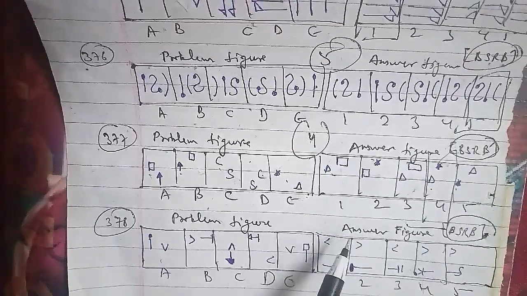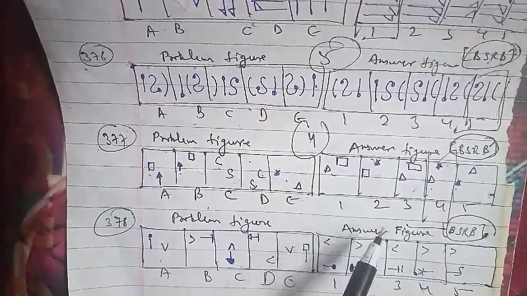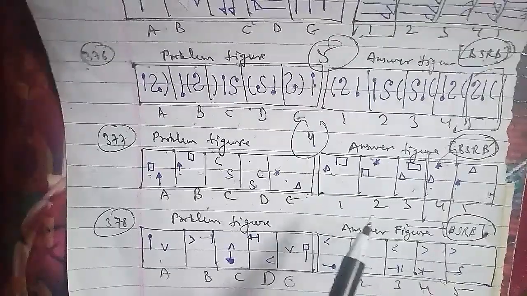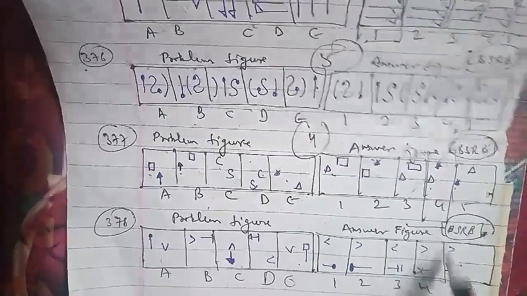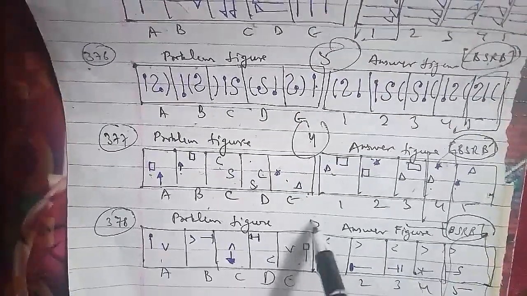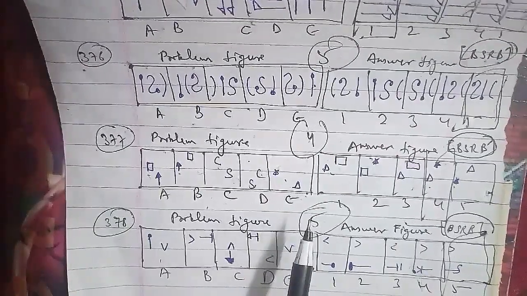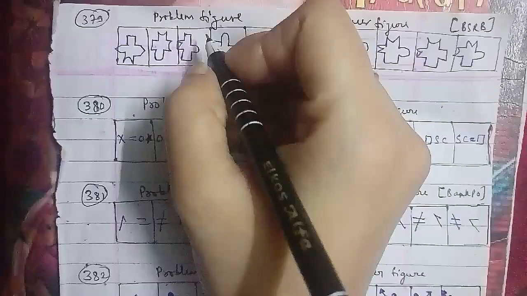Here the answer figures are 1, 2, 3, 4 and 5, where the uppermost line in the figure that gets curved inside changes into a straight line, and the one that gets curved outside changes into a straight line, and so on sequentially, and the remaining part of the figure repeats in a similar form in every third step. So after the E figure, we will be having a fifth figure that will be the right answer for this question here. Let's go ahead with another one, that is your 380th question of the session.